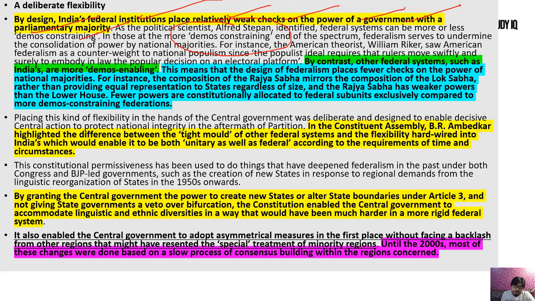Our quasi-federation system is demos enabling, meaning we accommodate people according to their wishes, and in a similar manner we have done those things with these states. These union territories have got the status of a state. Goa has got that, and Himachal Pradesh was a union territory, and it got the status of a state. So specific arrangements were made.